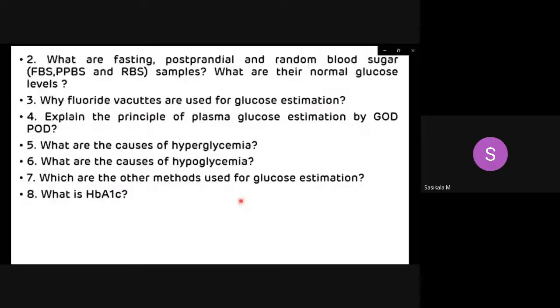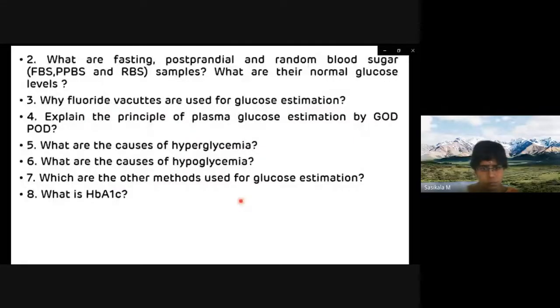Is HbA1c. HbA1c is a glycated hemoglobin which is formed by a non-enzymatic reaction. Glucose units attach to the globin chain of hemoglobin non-enzymatically, and we can get the average glucose value for 120 days. So that is the glycated hemoglobin, and this glycated hemoglobin is the advanced test available for the diagnosis as well as for the monitoring of diabetes mellitus.